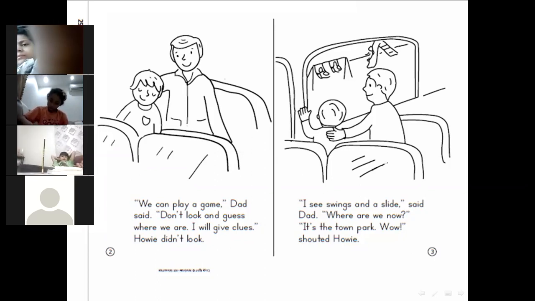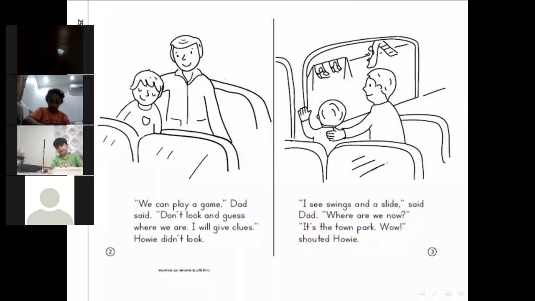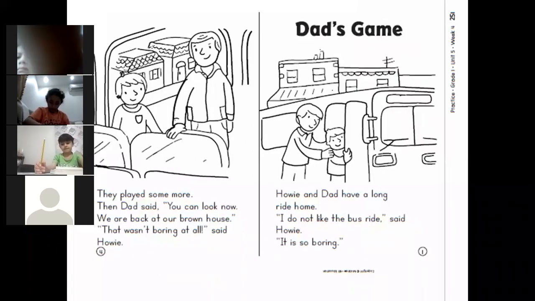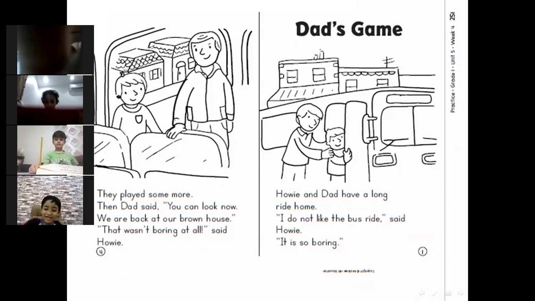Howie didn't look. Page number 3. "I see swings and a slide," said Dad. "Where are we now?" "It's the town park. Wow!" shouted Howie. The 4th page, they played some more. Then Dad said, "You can look now. We are back at our brown house." "That wasn't boring at all," said Howie.